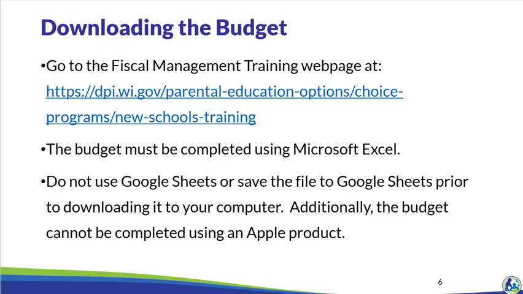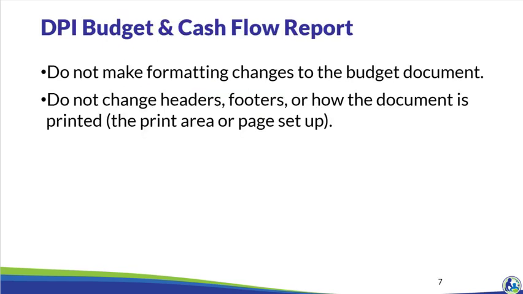Let's start off by downloading the budget. Please enter the web address on the slide. Next, click on the link labeled Budget and Cash Flow Report in the Requirements for Training Completion section. The budget must be completed using Microsoft Excel. It cannot be completed using Google Sheets or an Apple product. Additionally, the budget should not first be downloaded to Google Sheets. The school should not make any formatting changes to the budget document and should not change headers, footers, or the document's print settings.